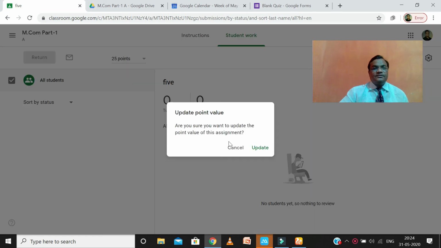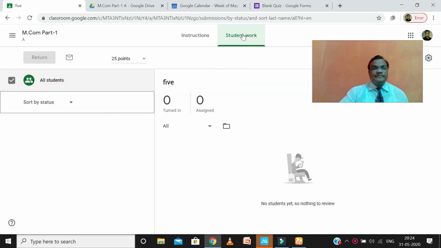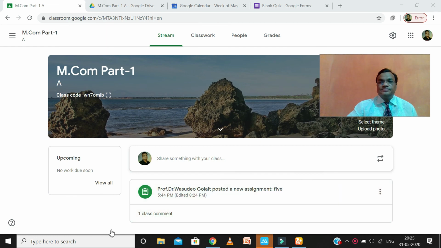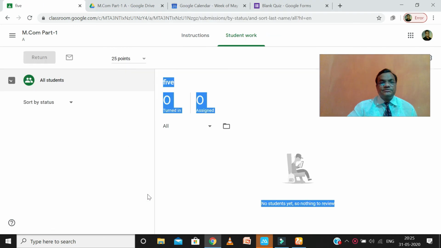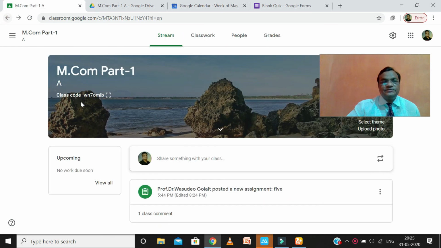Okay, so what happened, upgrade. Now we can see here the student's work, 25 marks. He has not submitted, not given anything. Now suppose this assignment has been given to the students, so click here. Again, whatever the marks were, we can see here.